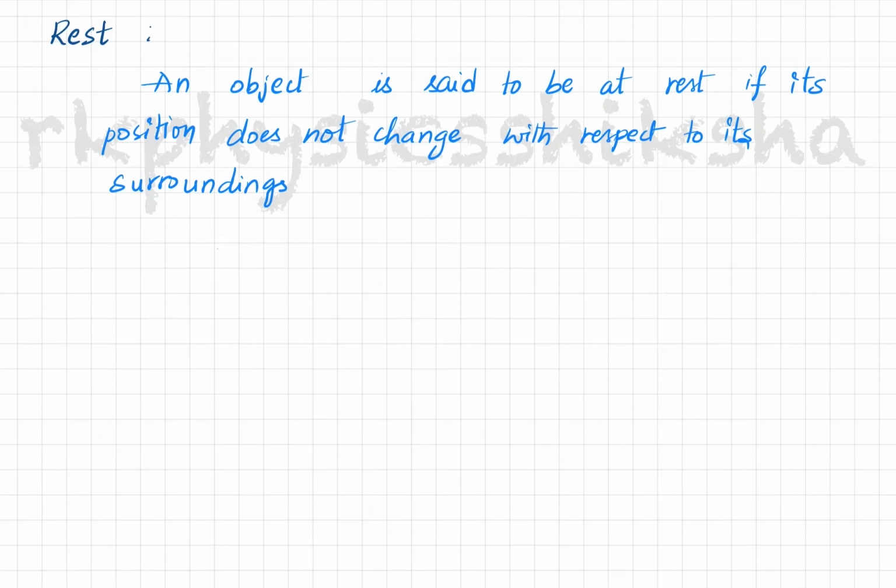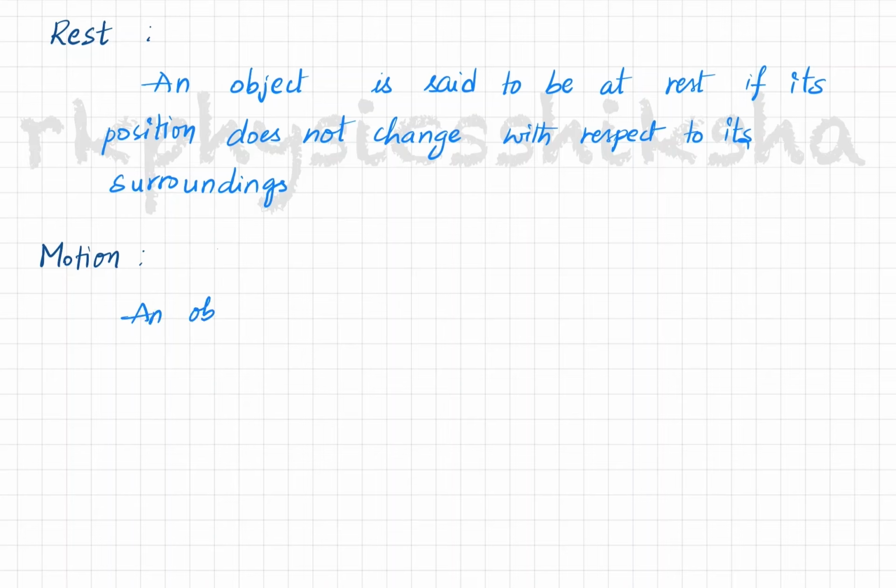And similarly, what do you mean by motion of an object? What do you define motion as? So the same thing, an object is in motion if its position changes with respect to the surroundings.